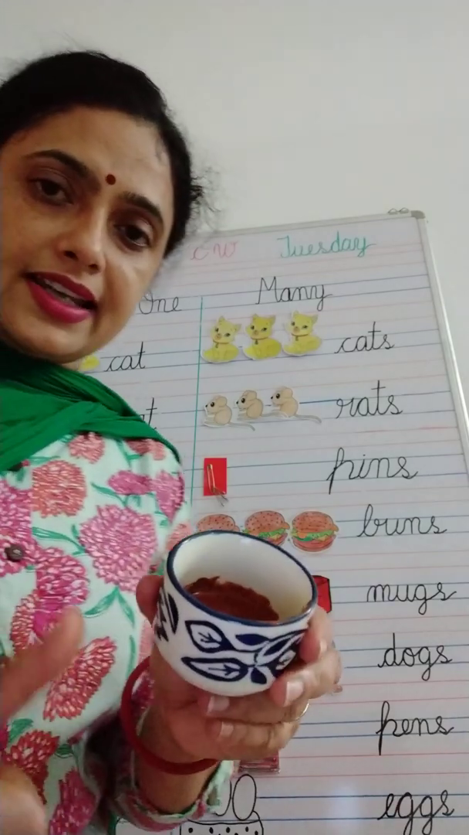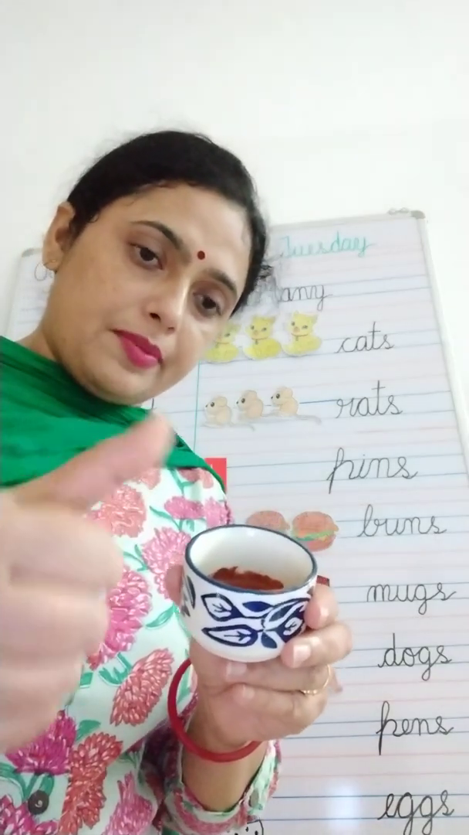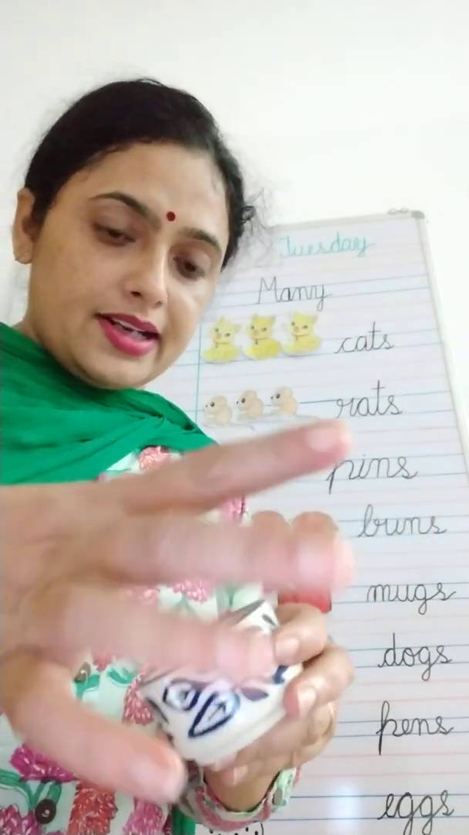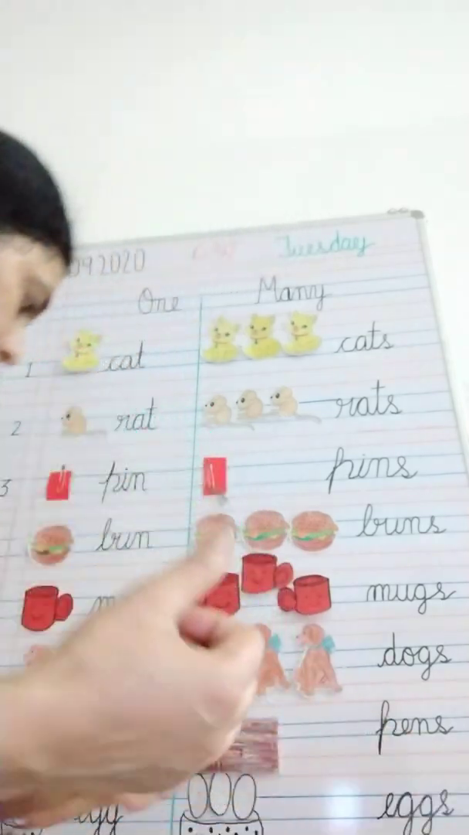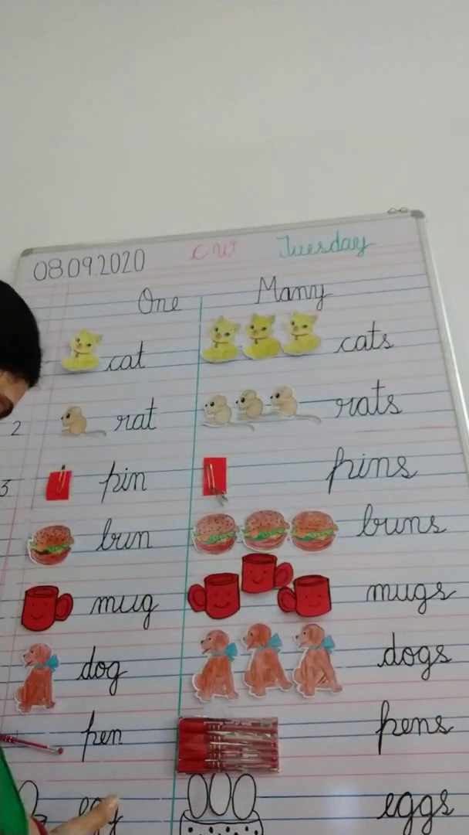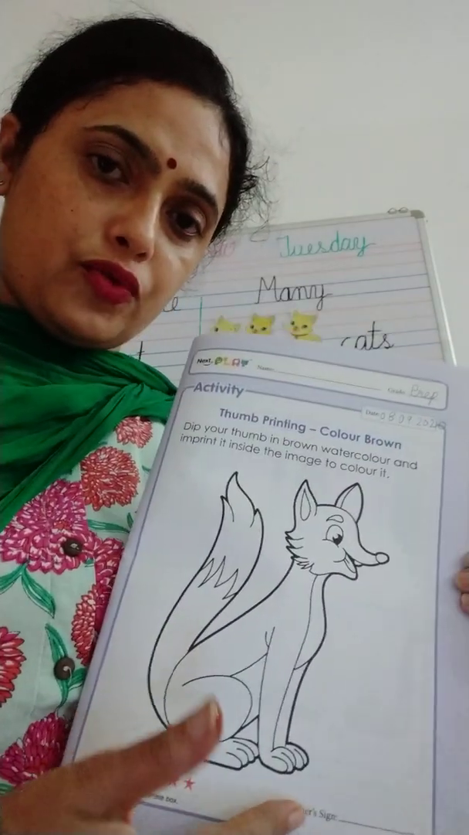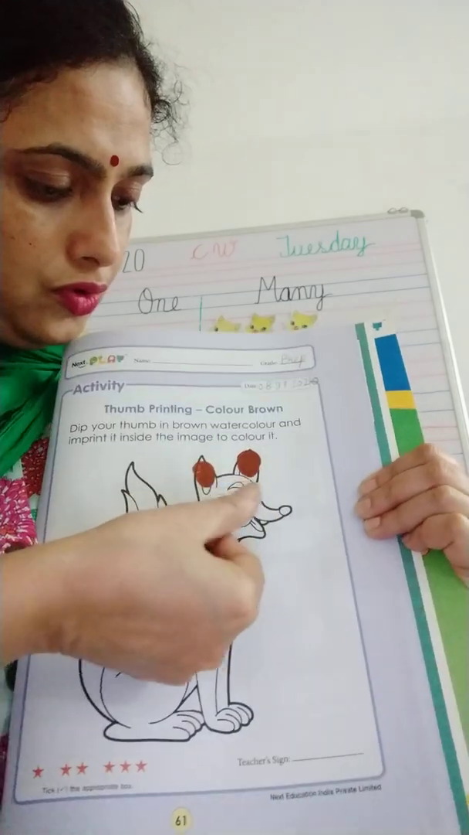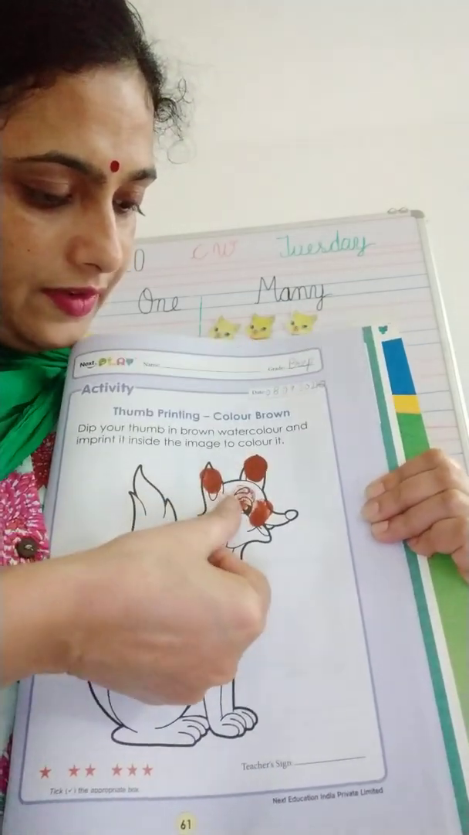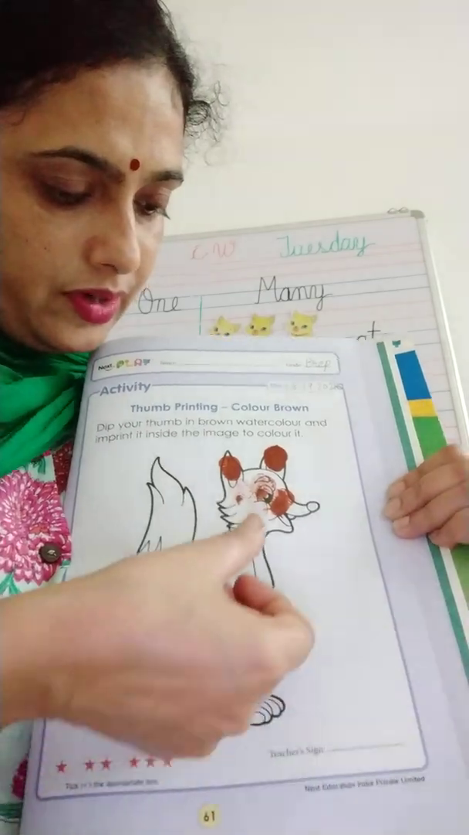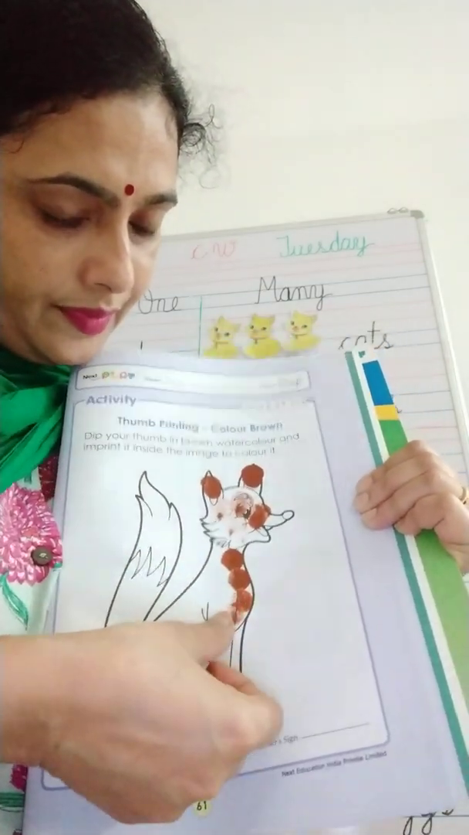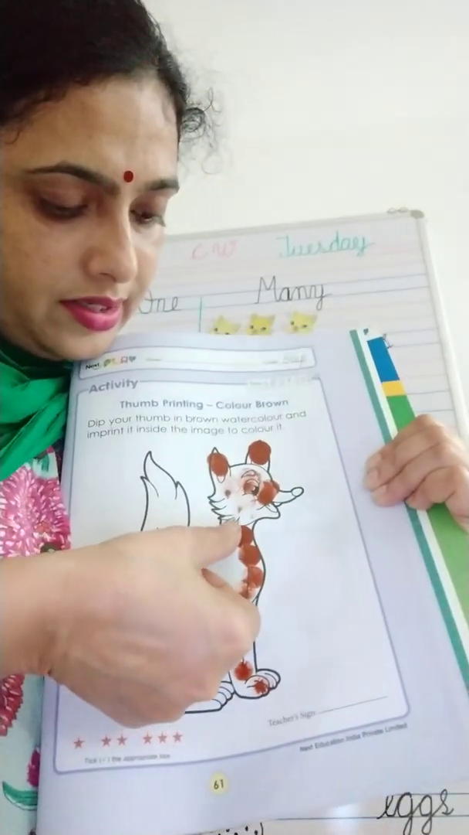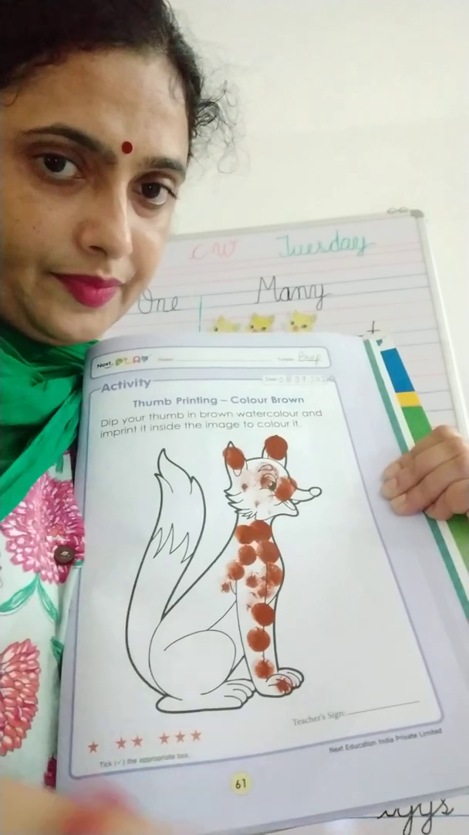So what is the activity saying? We have to dip our thumb in the watercolor, which is brown, and then we have to imprint it on the picture. Okay, so how are we going to do it? This is our picture, and then you have to imprint your thumbprint here, this way. 1, 2, 3, 5, 6, 7. Okay, this way we are going to complete this activity.